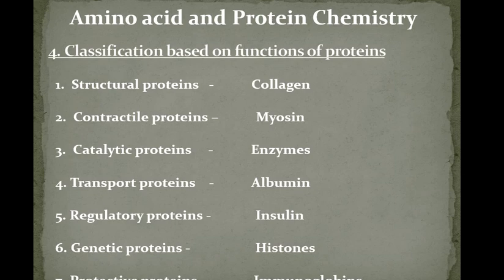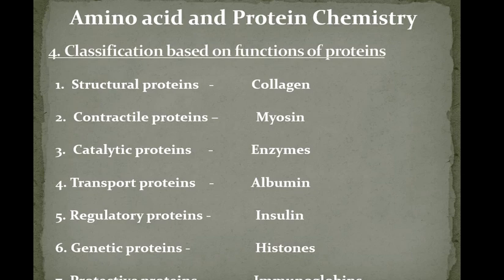Then catalytic proteins. Examples of catalytic proteins are enzymes. These catalytic proteins are involved in the catalysis of many biological reactions. So all the enzymes come under catalytic proteins. Then transport proteins. There are some proteins which help in the transportation of substances in the blood.